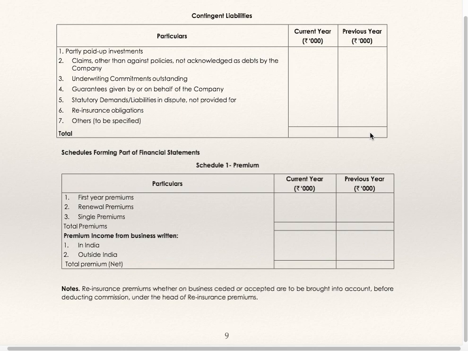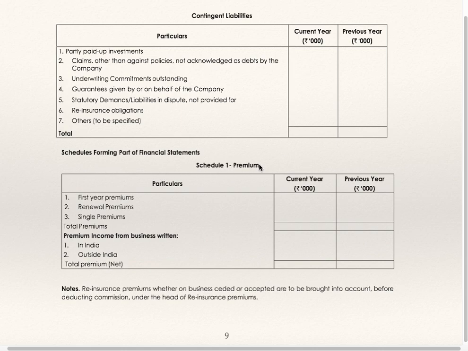First 4 schedules are for revenue accounts, 1, 2, 3 and 4. 5, 6, 7 sources of funds. 8, 9, 10, 11, 12, 13, 14 and 15. These schedules are for balance sheet, sources of funds, 5, 6 and 7, and remaining are application of funds. I will be discussing only few schedules and not all the 15 schedules.